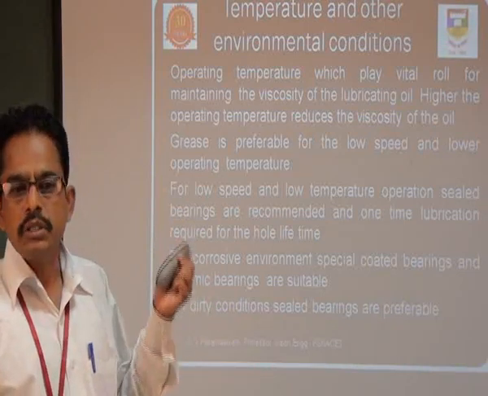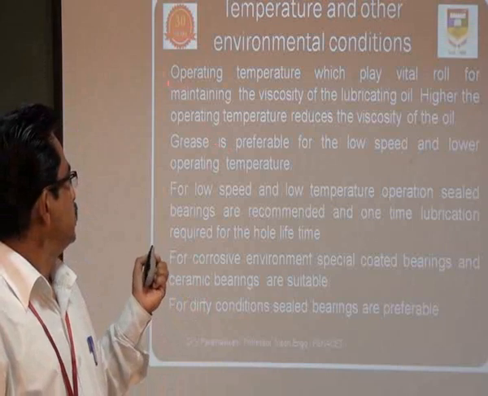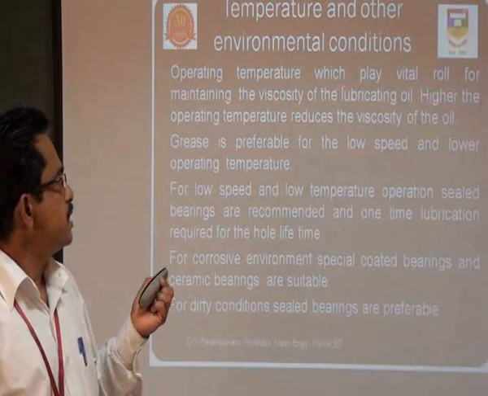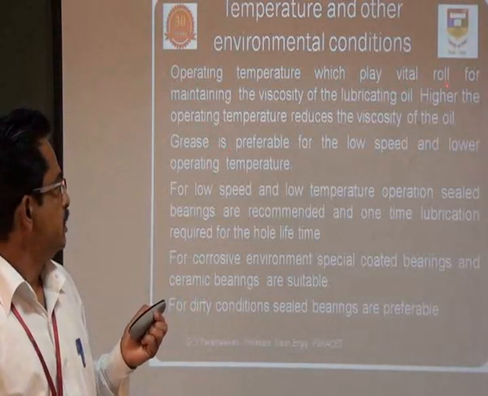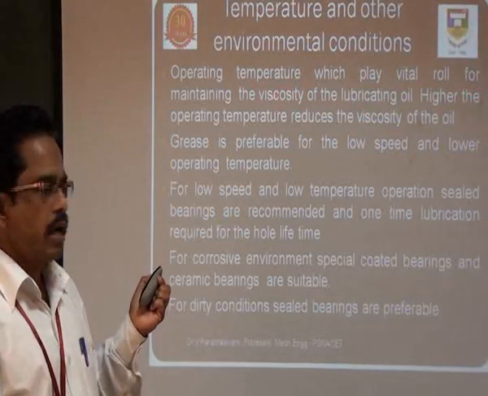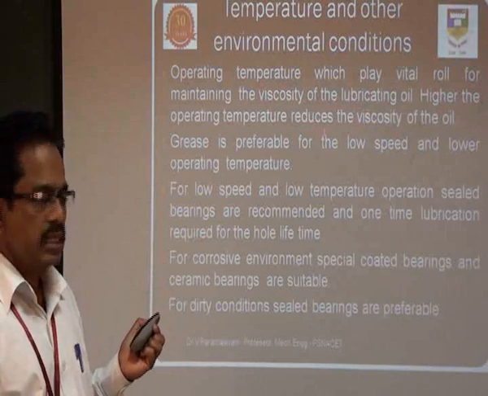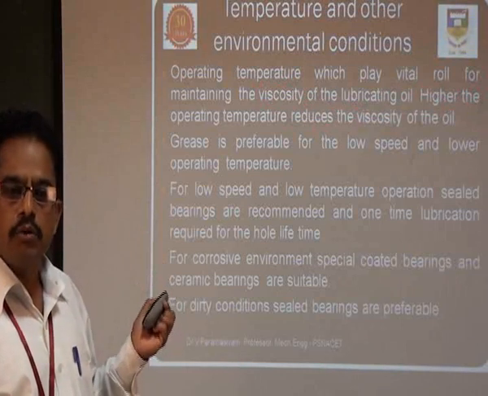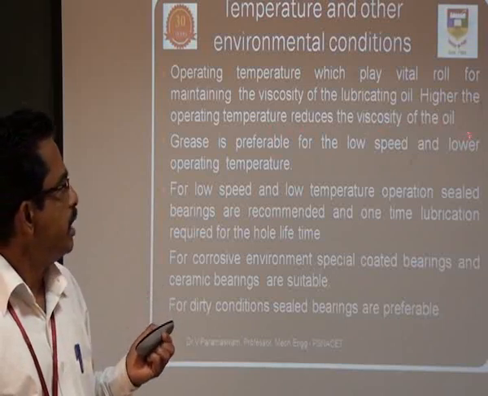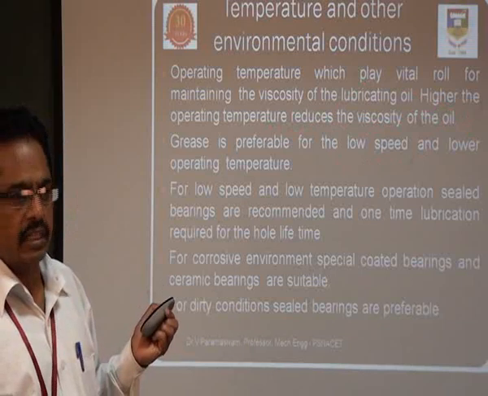So we have to consider the environmental condition also. For example, if the bearing is operating at higher temperature, we have to consider the viscosity of the oil. When the temperature rises, automatically the viscosity of the oil goes down. When the oil viscosity goes down, of course sealing becomes difficult.